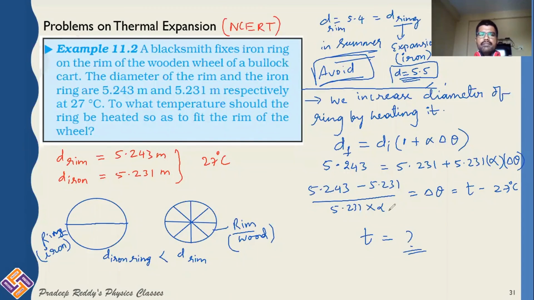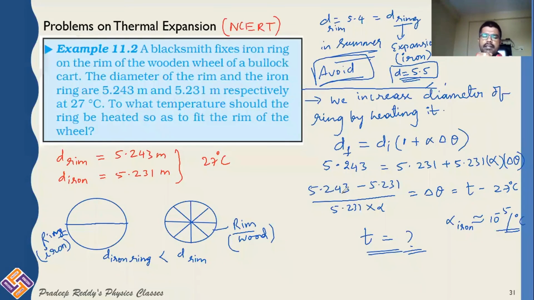So just by taking this alpha value of iron, approximately it will be of the order 10 power minus 5. You can substitute that here. So alpha for iron is approximately equal to 10 power minus 5 per degree Celsius. This you can substitute here and you can find out the final temperature. If you heat this iron ring to that temperature, it increases its diameter. Now you can fix it on the rim and you cool it down. When you cool down, the iron ring fixes the rim hard and tight.